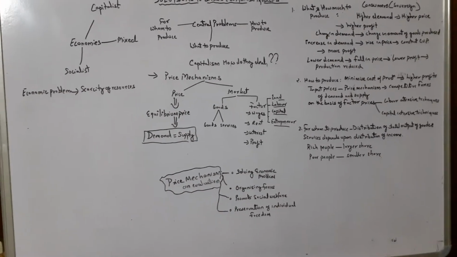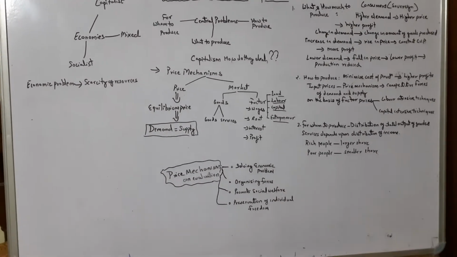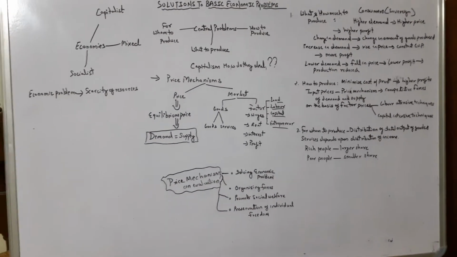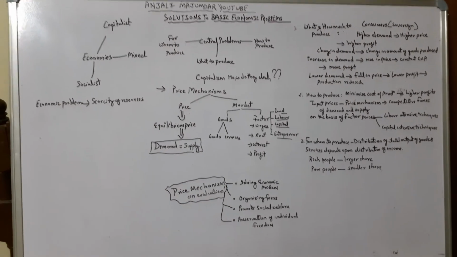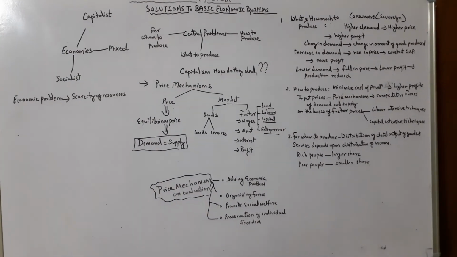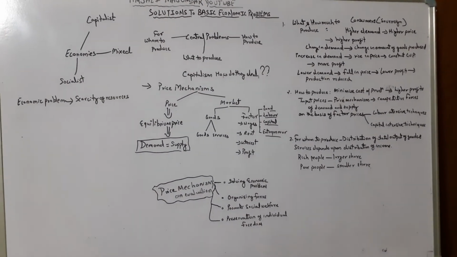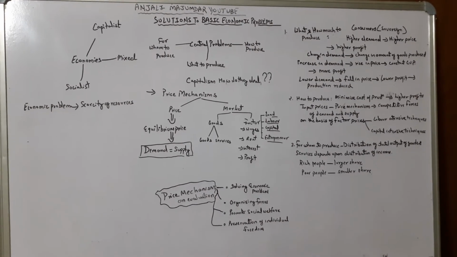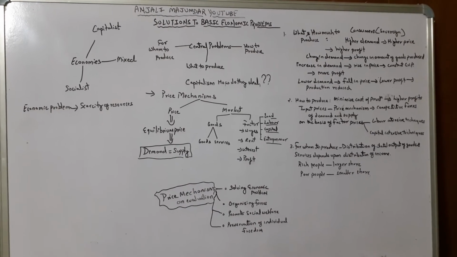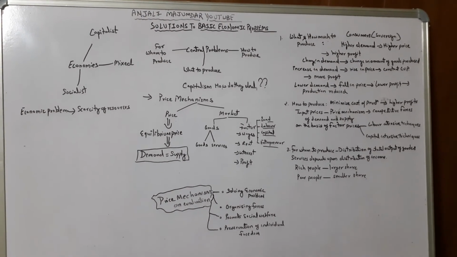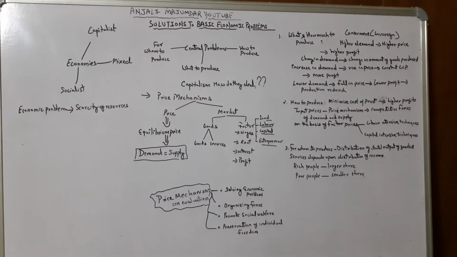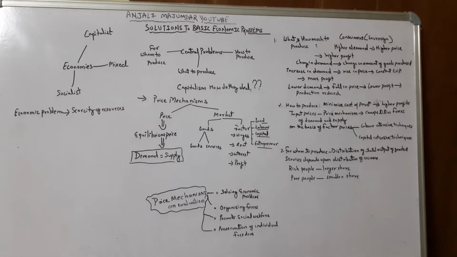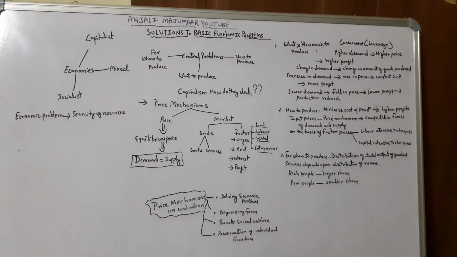Then the third is for whom to produce. In a capitalist economy, you see, distribution of total output of goods and services depends upon the distribution of income. That means if you are paying wages to a labor, it depends upon how much work or capacity that labor is putting into the work, right? The capacity of work, the efficiency of work will decide the price of that labor. Of course, the competitive market gives the competitive prices in the market.